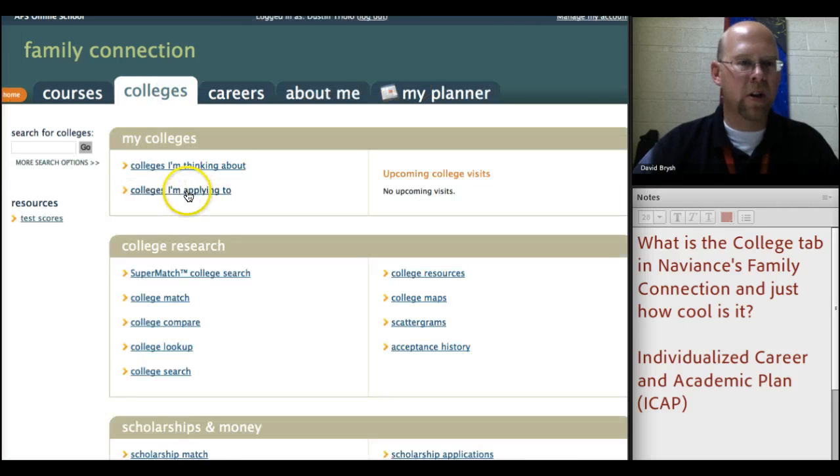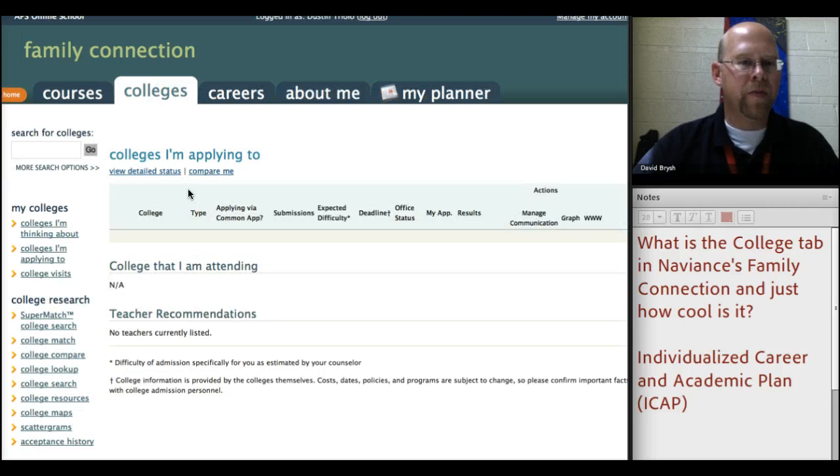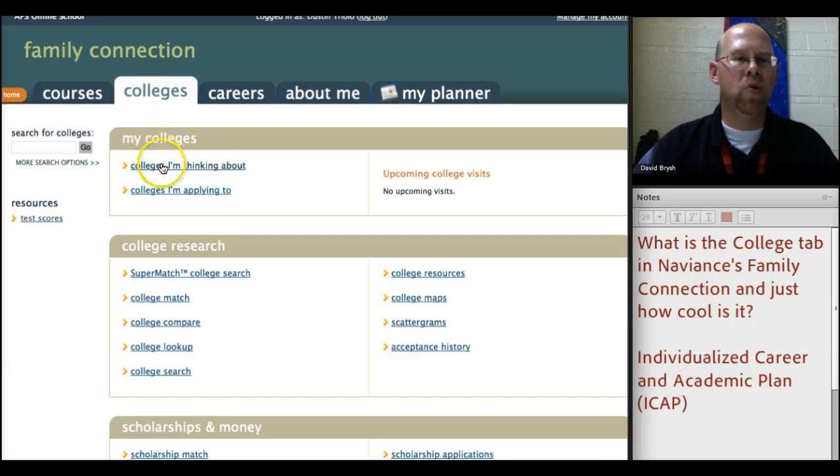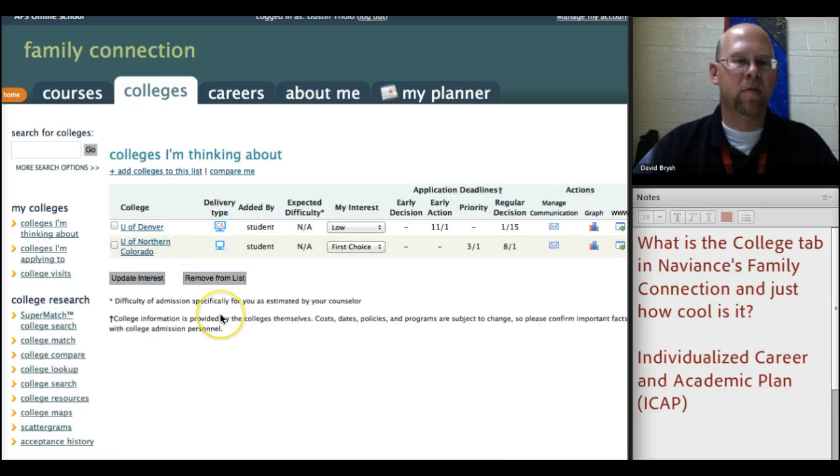Let's go back out and click on I'm applying to. And you'll see that once you start doing applications, this will start filling up with colleges that you're applying to. And part of it is the colleges you're applying to, and then part of it is me in Naviance clicking on a college that you have applied to, and then it will appear in the list here. It'll look very similar to this list, though, right here. It'll have an extra added thing of whether or not you've been accepted or not to that college. That's the difference.